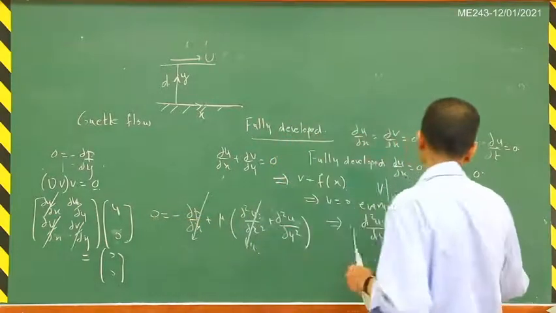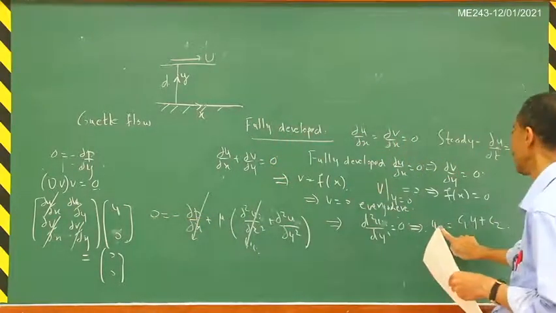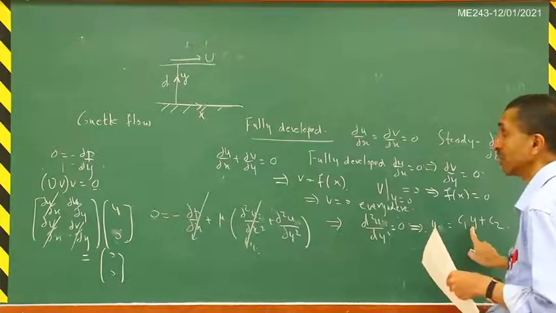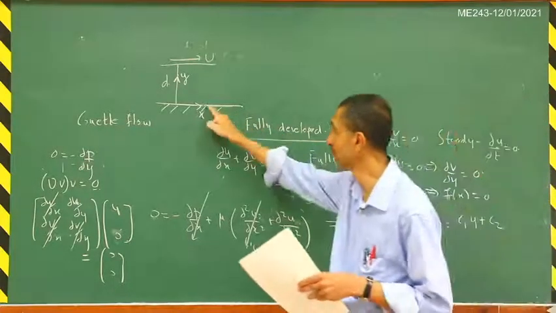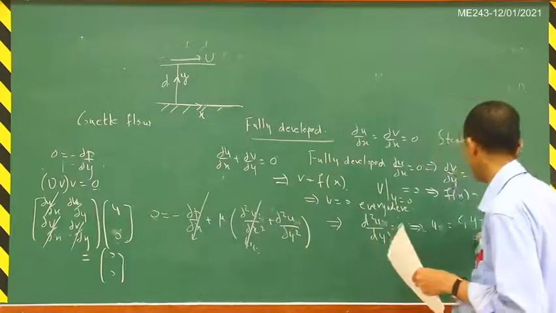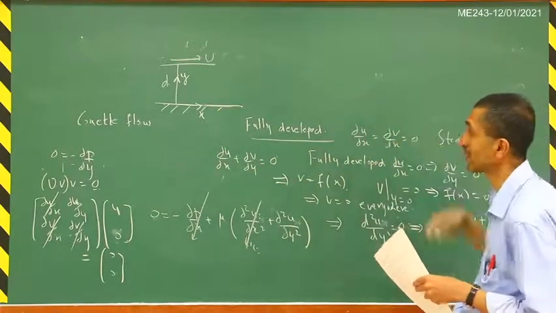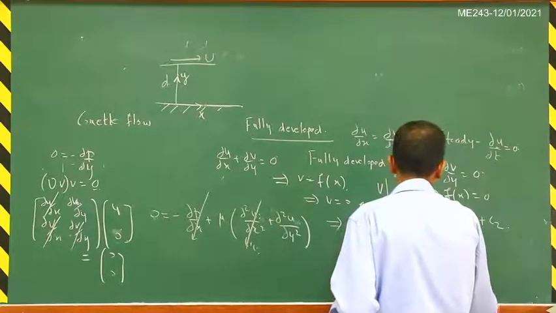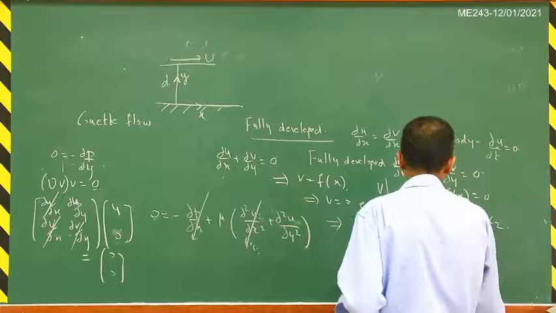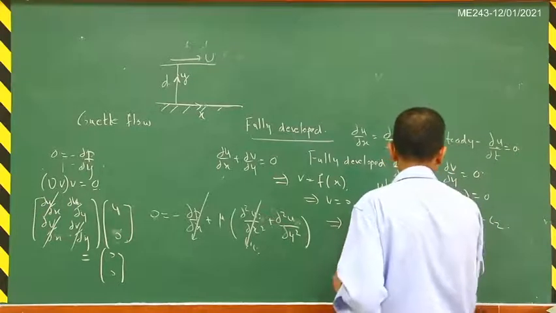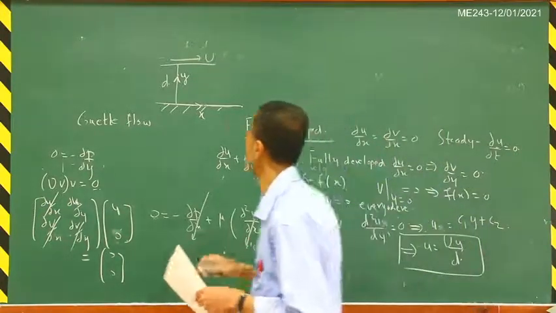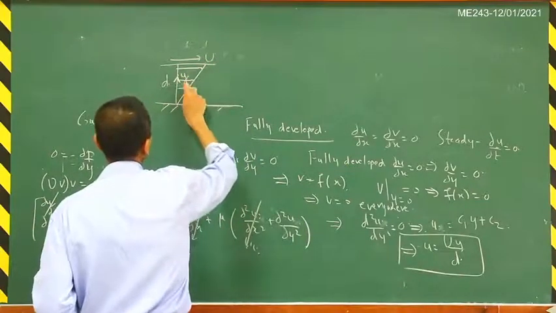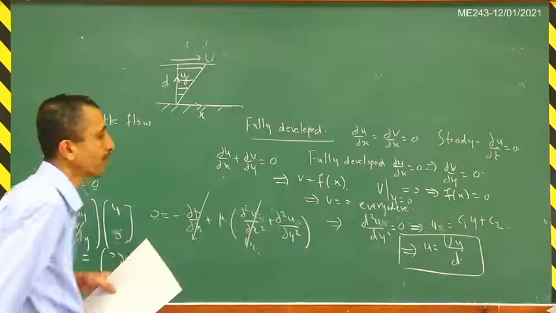And then after this, it is just a matter of writing the boundary conditions. So U is 0 at Y equal to 0 because of the no slip condition, and at the top surface the velocity is U. So this will lead to u is equal to U times y divided by h. So this is a classical result that the velocity of this fluid has a linear variation.